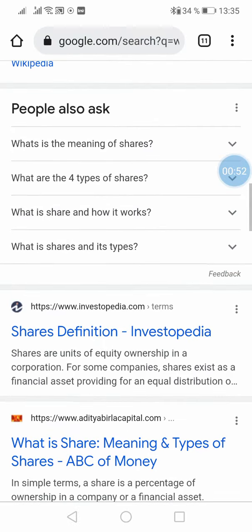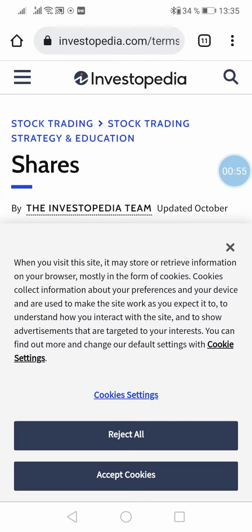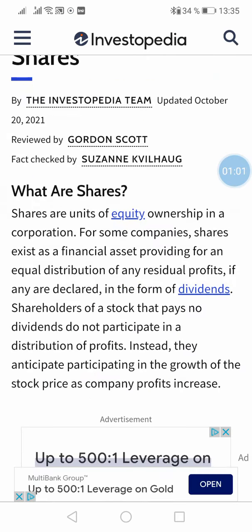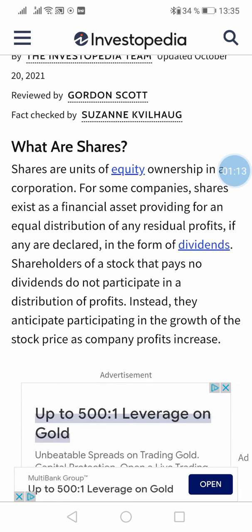So if we see here now, we go Investopedia. Investopedia always talk about money. So wetin we fit see here be say share na like wetin they call equity, and it represents a part of a company. For example, MTN na company where we know, where they give us a SIM card where we dey use call and buy data. So wetin MTN do be say MTN can create shares where people fit buy, and with that money they go use do many things inside the company, make the company big.